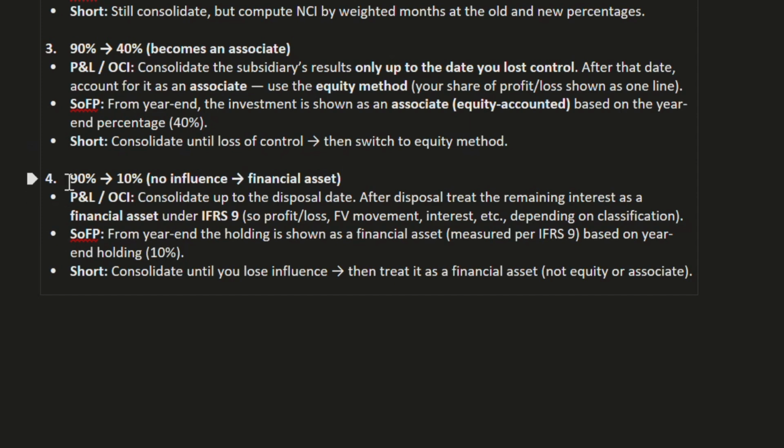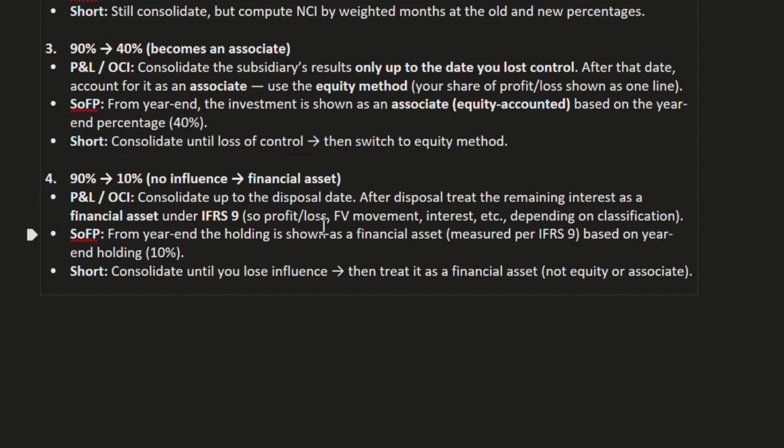Now, 90% became 10%. That is called no influence, or a financial asset. In profit and loss or OCI, consolidate up to the date of disposal. After disposal, treat the remaining interest as a financial asset under IFRS 9.